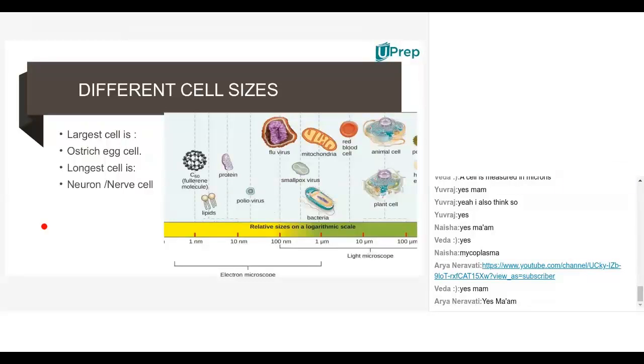Ma'am, what is the largest cell? Largest cell is the egg cell of the ostrich. Ma'am, what's the size? It is nearly 10 to 1,000 millimeters. The smallest we are saying in nanometers and the largest in millimeters. Obviously, the millimeters would be the largest. Am I clear with the size of different cells? Yes.